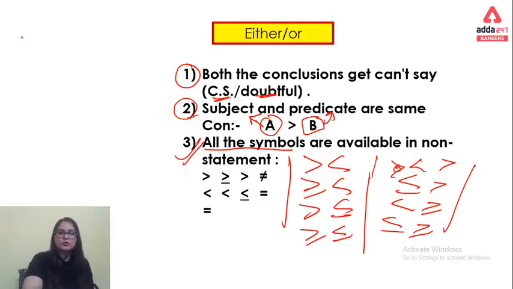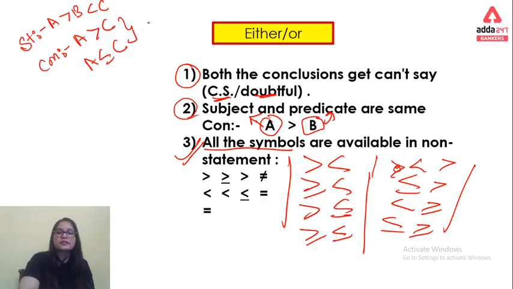Whenever you have the statement A is greater than B, B is less than C, and you find the conclusions A is greater than C or A is less than or equal to C, we are not confirmed about that. So we go through this type of pairs. These three pairs basically we find in examinations.